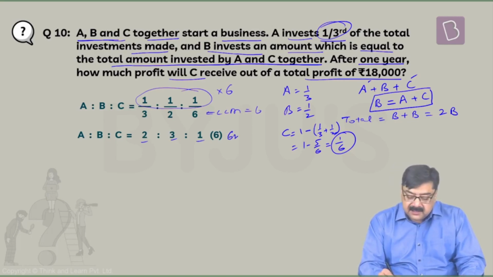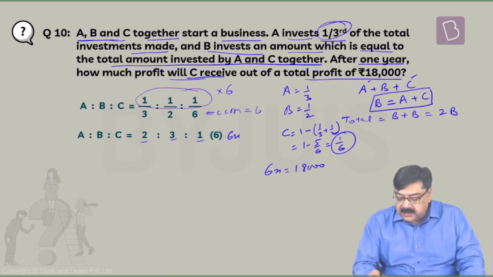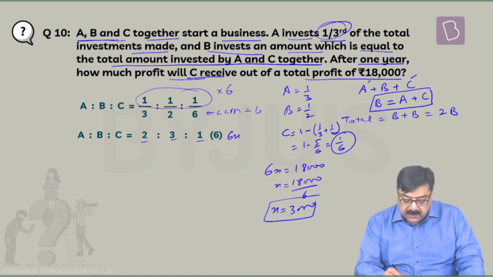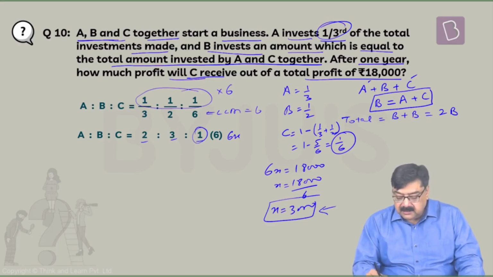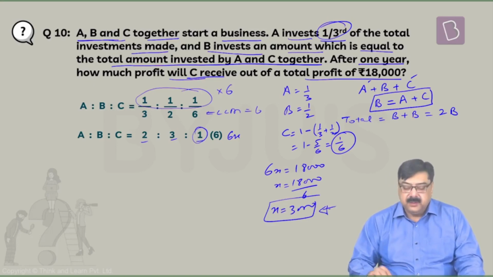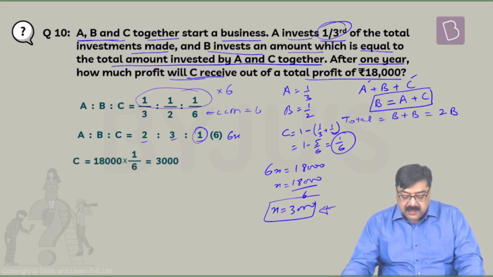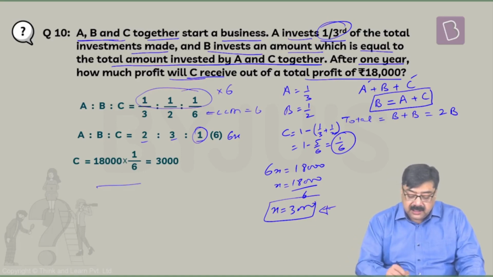Now this is 6x and you have to find out for C. So directly you can do 18,000 into 1 by 6, that is 3000, because 6x equals 18,000, that is the total profit. So x here is 18,000 by 6, which means x here is 3000. So total profit received by C is 3000. We have found that out. You can also find it by using 18,000 into 1 by 6, which works out to be 3000 anyhow.